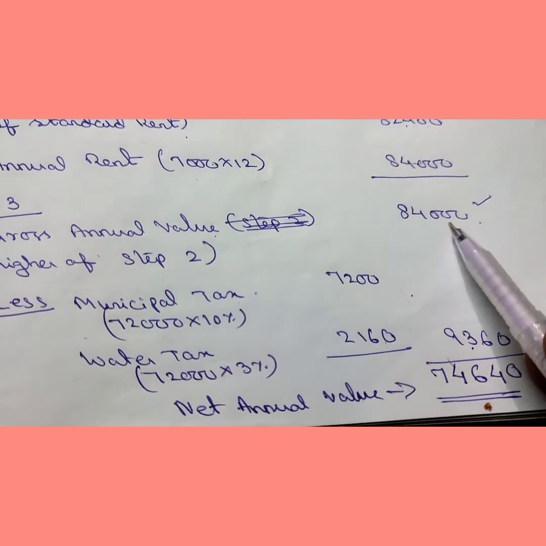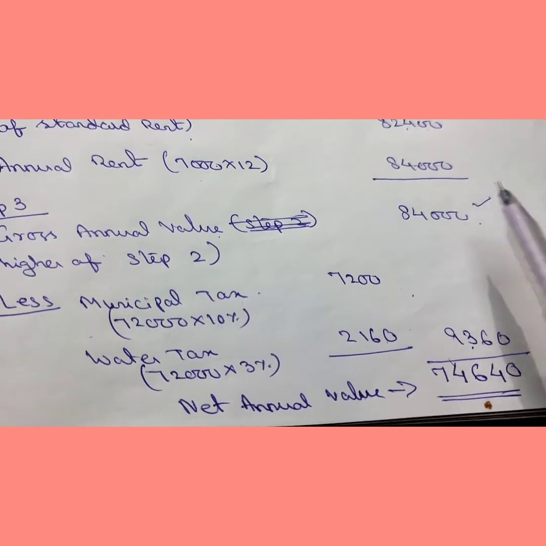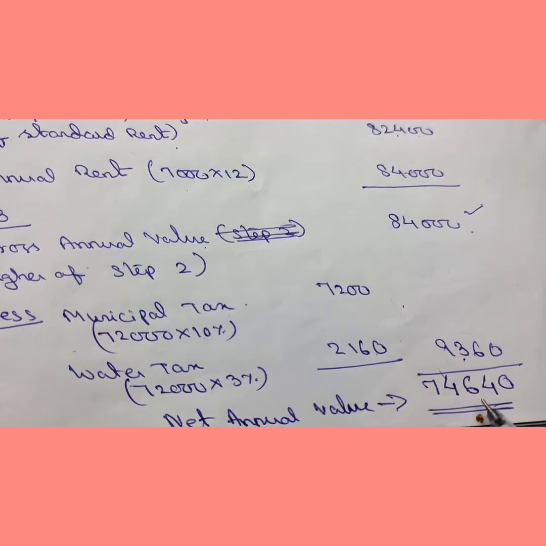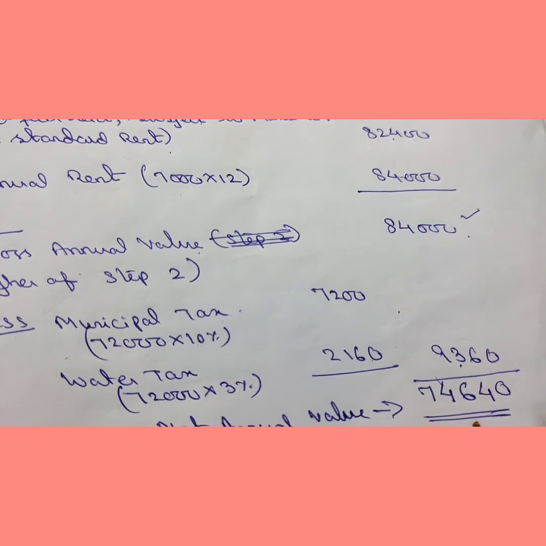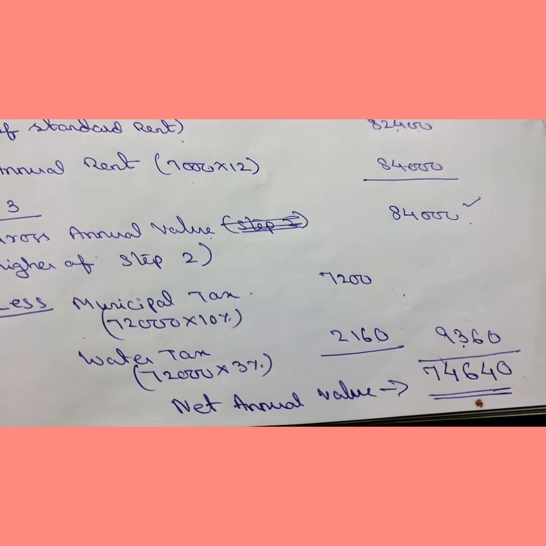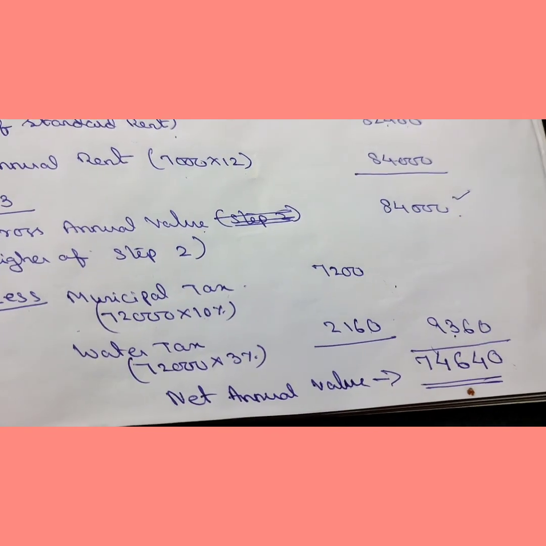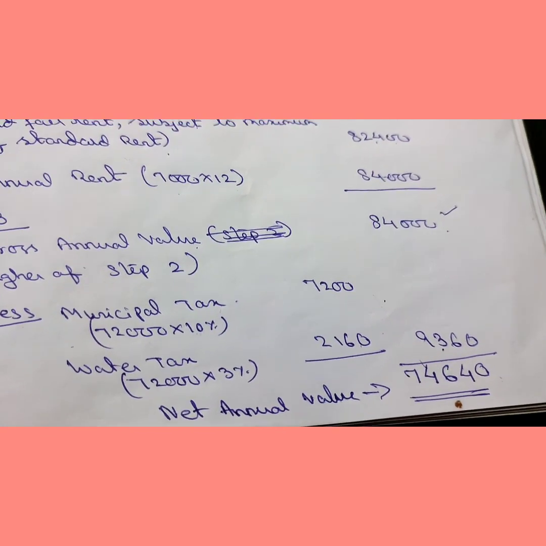Okay, after deducting this from gross annual value, you will get net annual value 74,640. So this is how we calculate net annual value in case of metro cities.